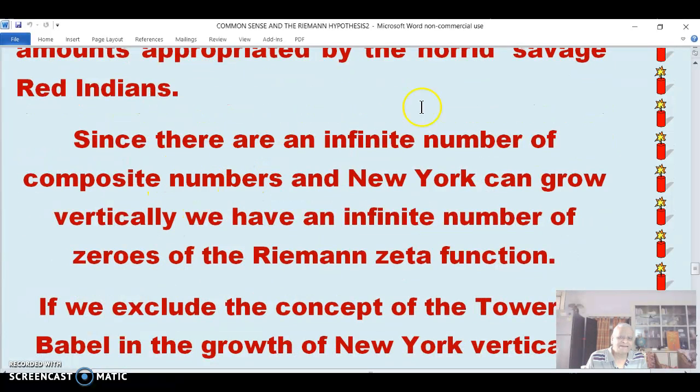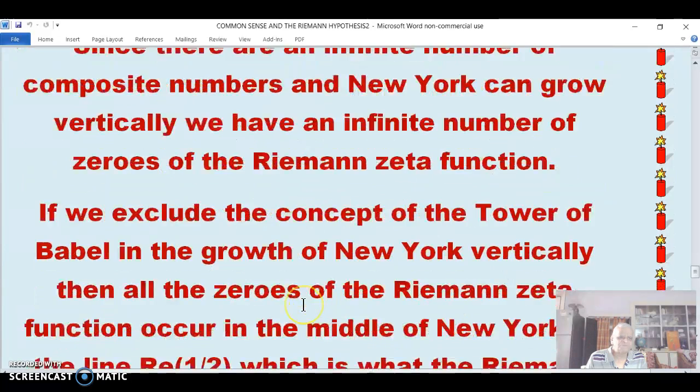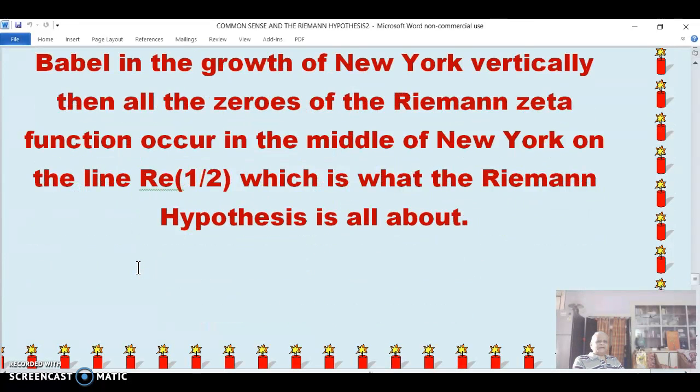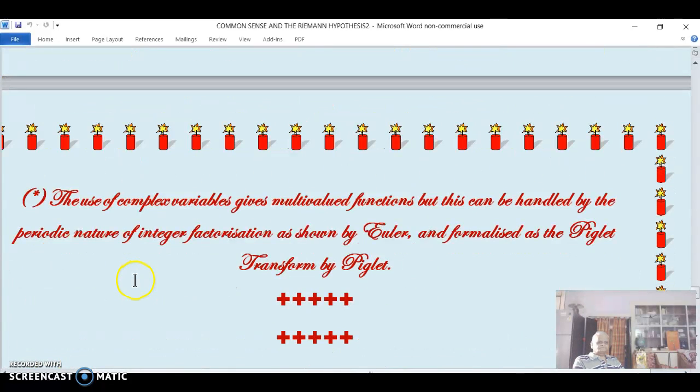Now, since there are an infinite number of composite numbers, and New York can go vertically, we have an infinite number of zeros of the Riemann zeta. If we exclude the concept of the Tower of Babel, the growth of New York vertically, then all the zeros of the Riemann zeta function occur in the middle of New York on the line Re half. And this is what the Riemann hypothesis is all about.